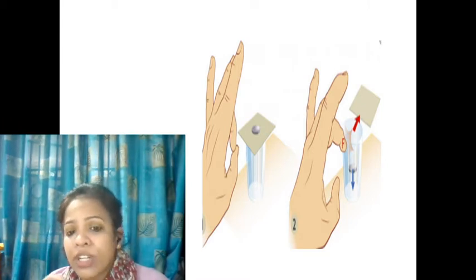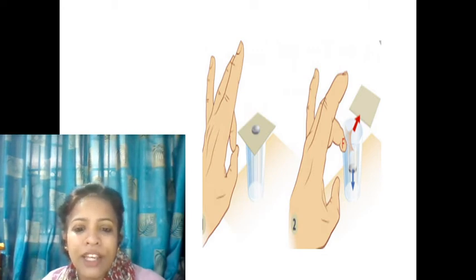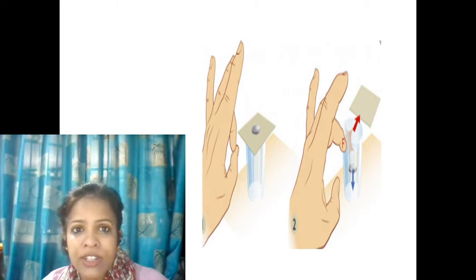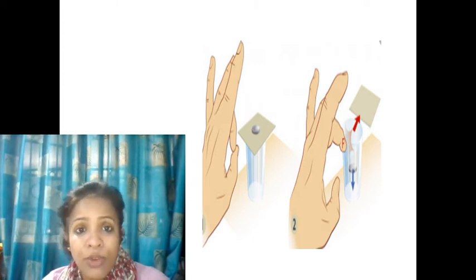But it depends on what kind of coin you are taking, what kind of playing card you are taking, and how much force you apply by giving the flick, because if you take a very light coin, it will fly off with the card. So you need to take a slightly heavy coin, because the more the mass, the more the inertia. So from here you will understand: the more the mass, the more the inertia, and the more difficult it is for us to change the state of motion.